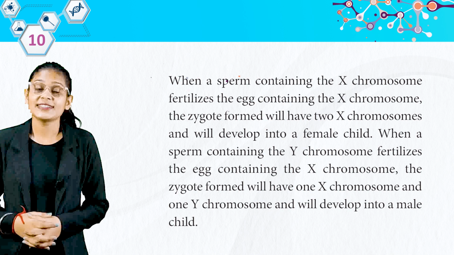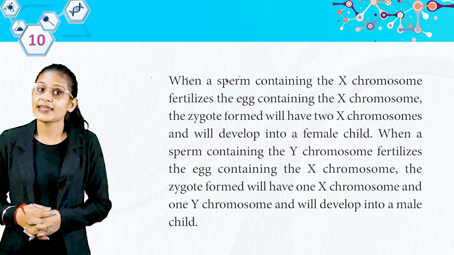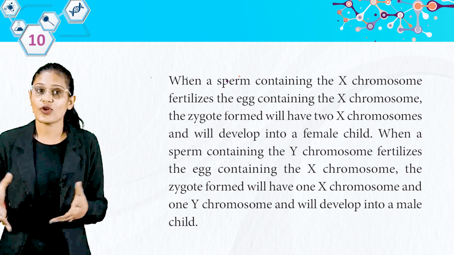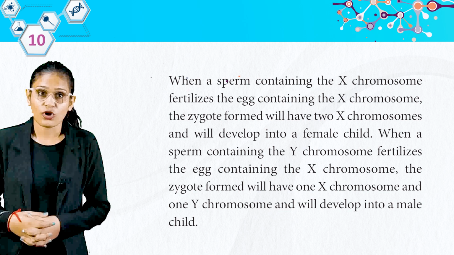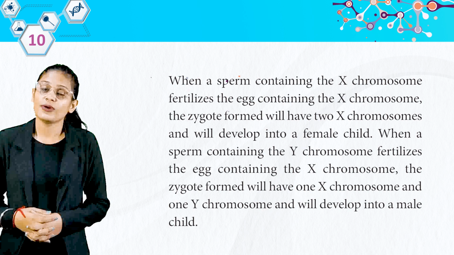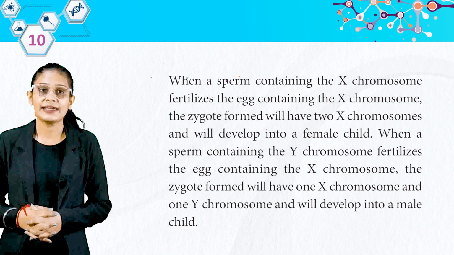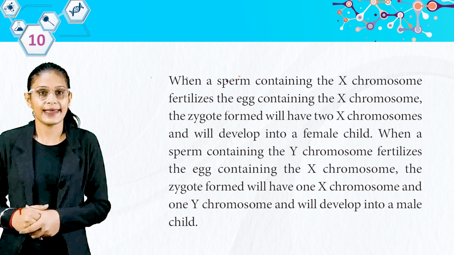When a sperm containing the Y chromosome fertilizes the egg containing the X chromosome, the zygote formed will have one X chromosome and one Y chromosome and will develop into a male child. So students, male child के chromosomes XY होते हैं और female XX.